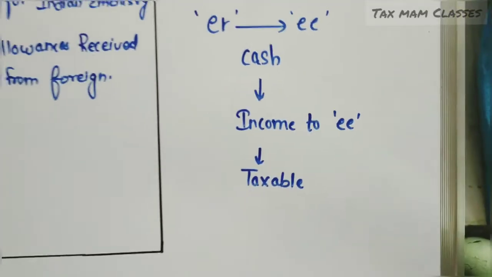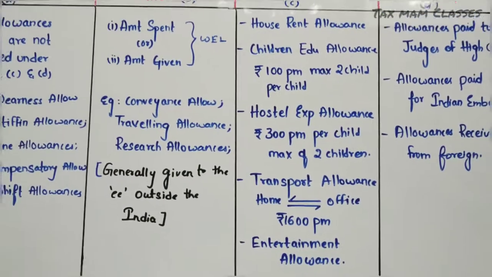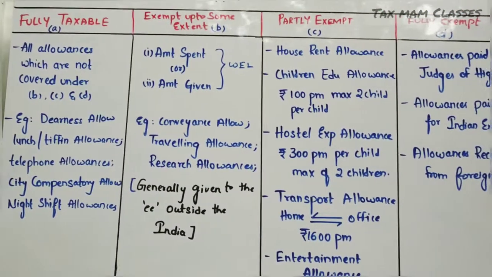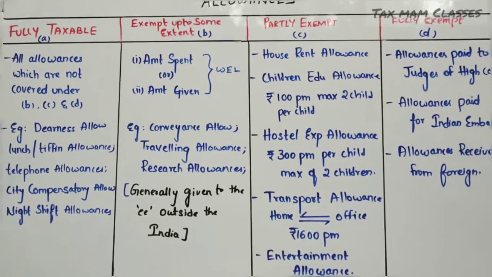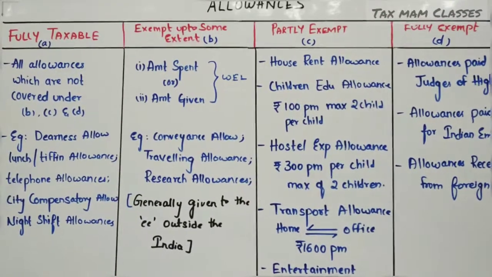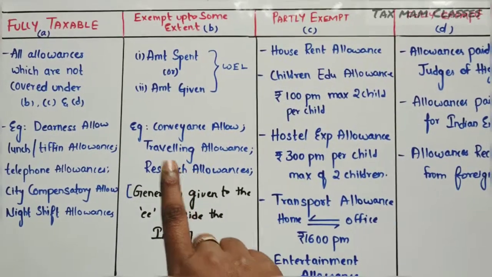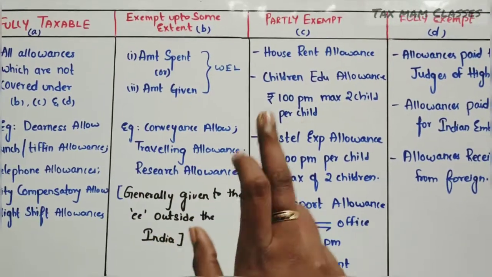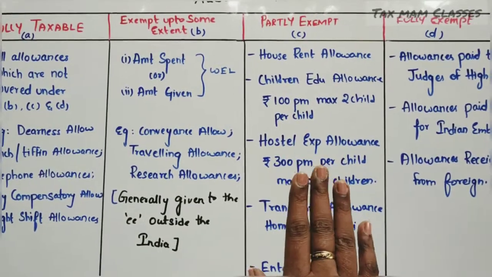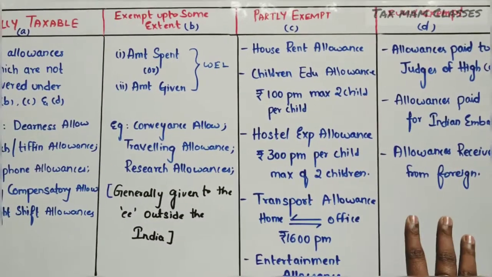Coming to the allowance, if you can see the chart, allowances are divided into four different categories. The first category is fully taxable, the second is exempt up to some extent, the third is partly exempt, and the fourth is fully exempt.